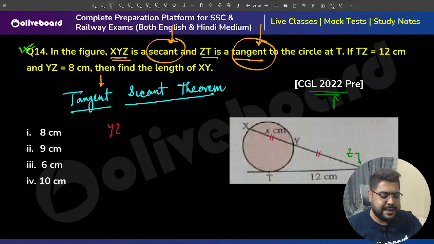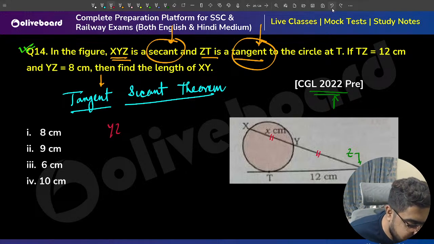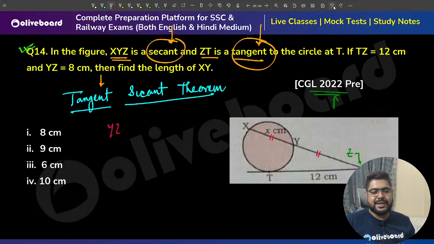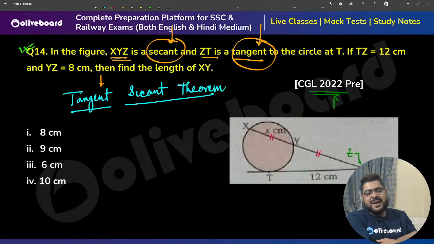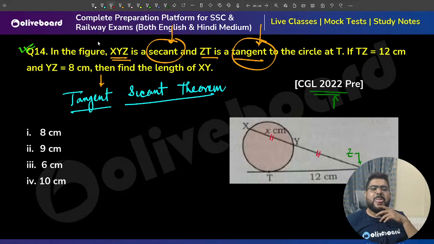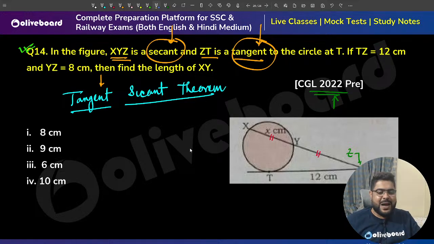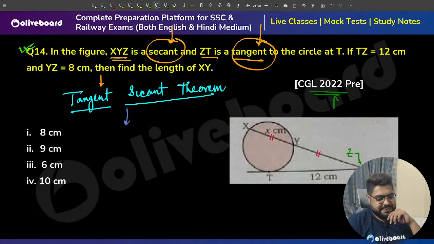You guys, let's see. Rajendra is like, arey chalo aa gaya. Tell me, you guys tell me, the tangent secant theorem. Kamal has given an answer. No, I don't want the answer. I want the tangent secant theorem based on this figure. Theorem I need. I need the theorem.